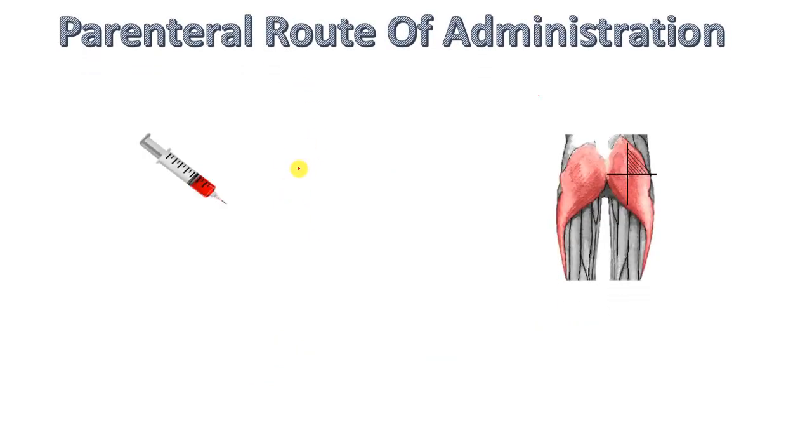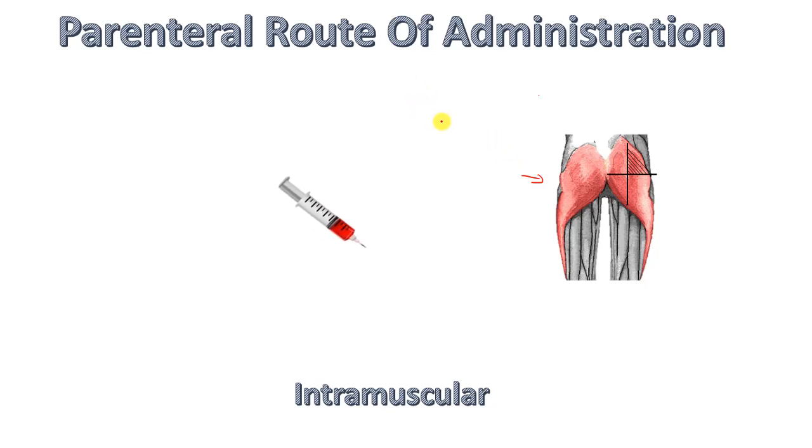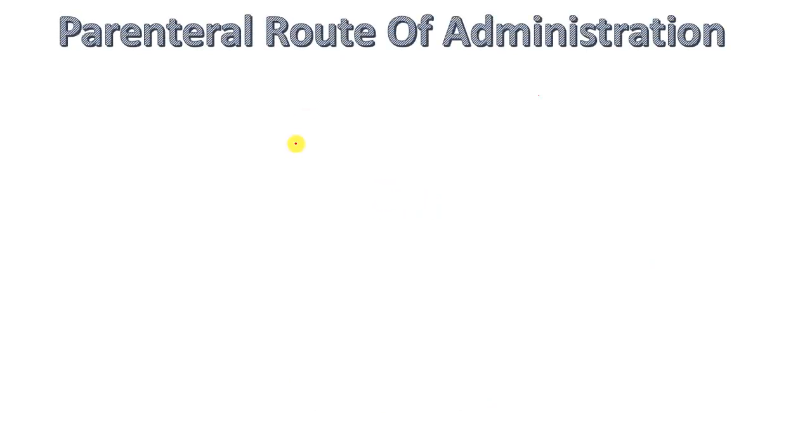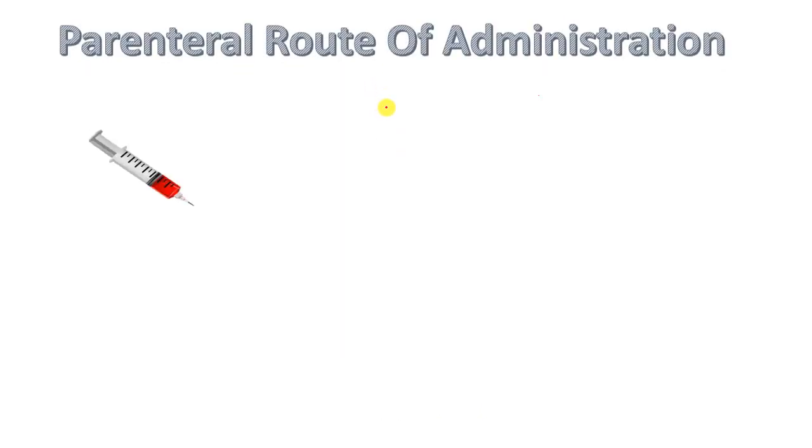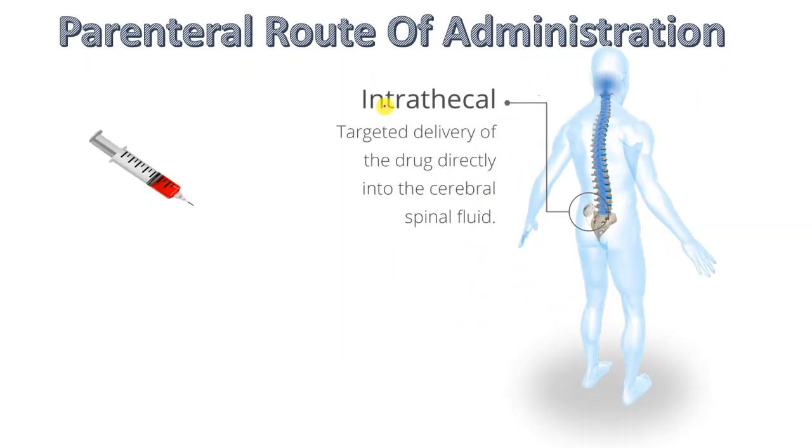Now another type of parenteral route is intramuscular. So the name suggests the injection goes into the muscle, to this muscular part. Another type of parenteral route of administration is intravenous. The name itself suggests the drug goes into the vein, directly into the vein, which goes directly into the systemic circulation.